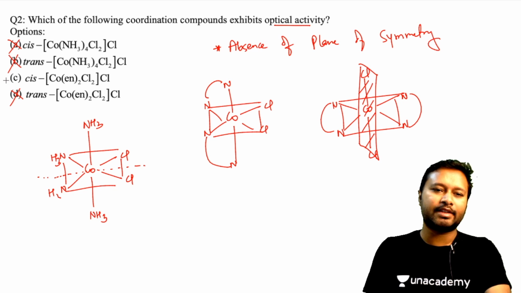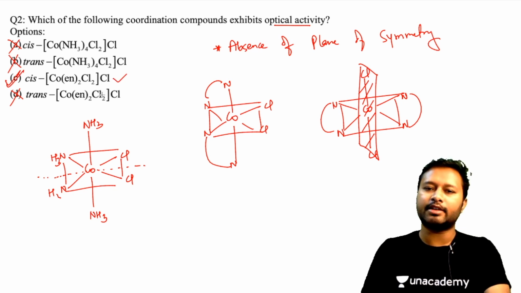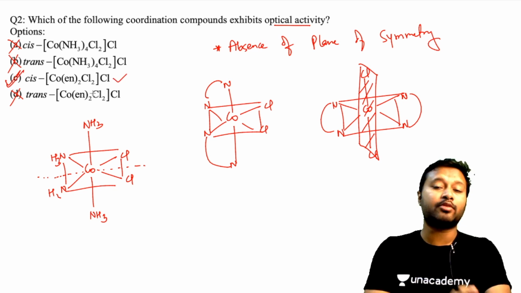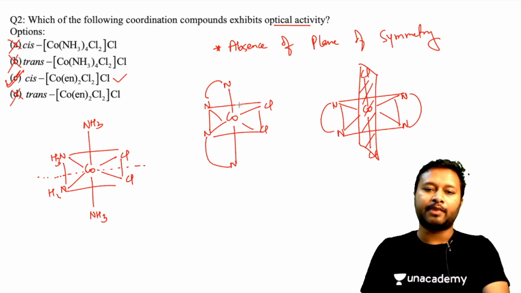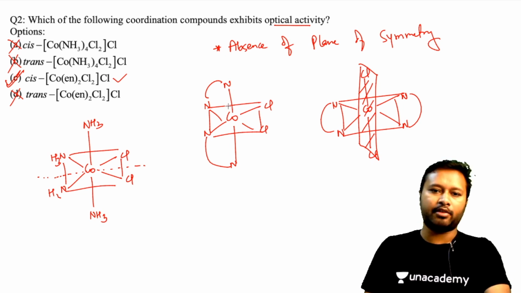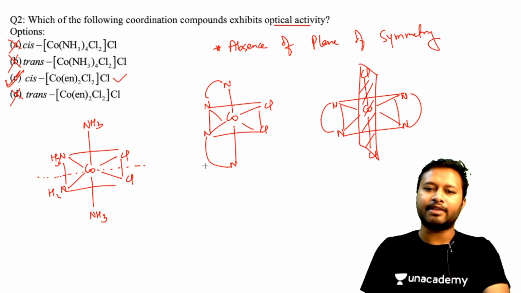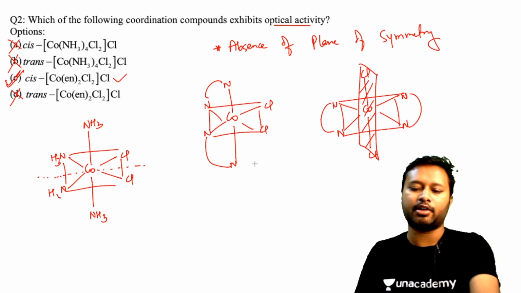Option number C is the correct option. It is going to show the optical activity. You will not have any plane of symmetry in this molecule. You cannot bisect this into equal halves using any plane over here.